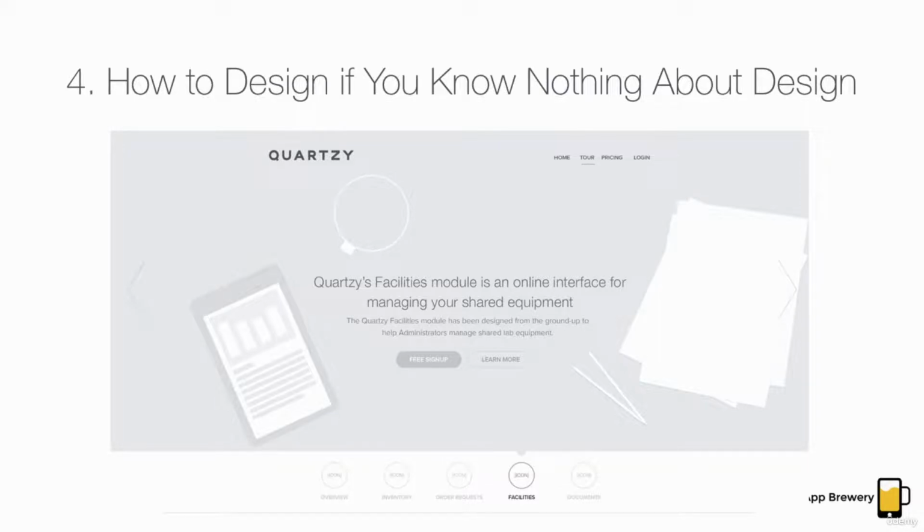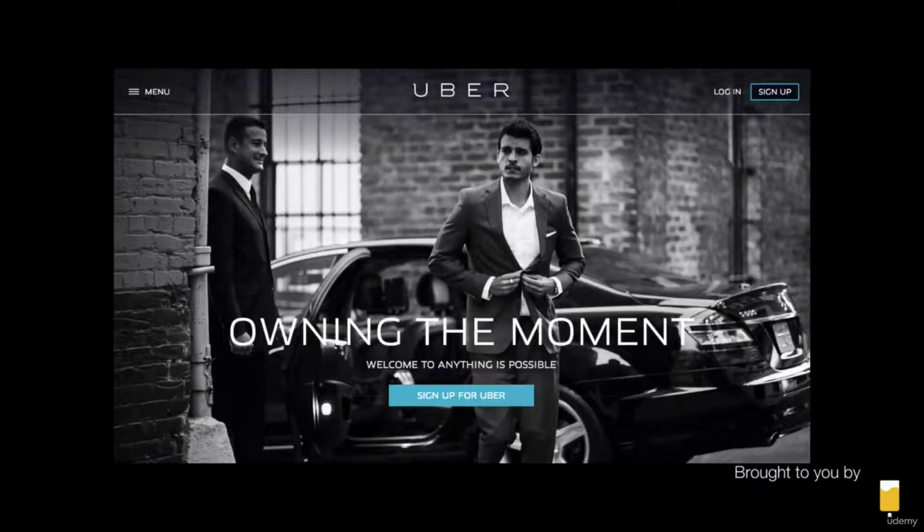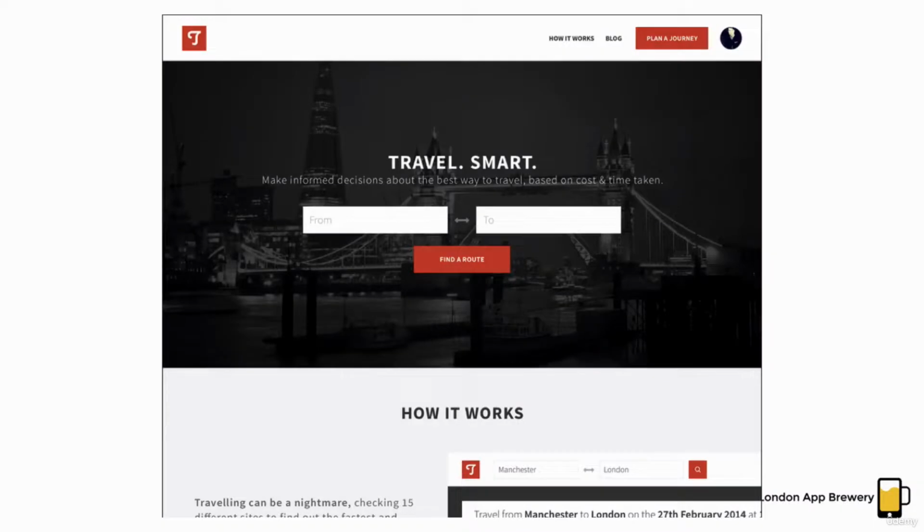So start in monochrome and then give it a single shot of color, like Uber does, to highlight the key things that you want to draw people's attention to. Now remember, if everything is black and white, even a hint of color will stand out in a big way. And then maybe add 2 colors or 3 and go up from there. Don't start with complexity and tone it down. Always start with the simplest thing possible and then go upwards.